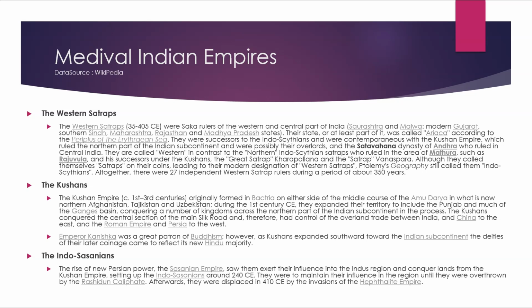The Kushans. The Kushan Empire, 1st to 3rd century, originally formed in Bactria on either side of the middle course of the Amu Darya, in what is now northern Afghanistan, Tajikistan, and Uzbekistan. During the 1st century CE, they expanded their territory to include the Punjab and much of the Ganges plain, conquering a number of kingdoms across the northern part of the Indian subcontinent. In the process, the Kushans conquered the central section of the main Silk Road and therefore had control over the overland trade between India and China to the east and the Roman Empire and Persia to the west.